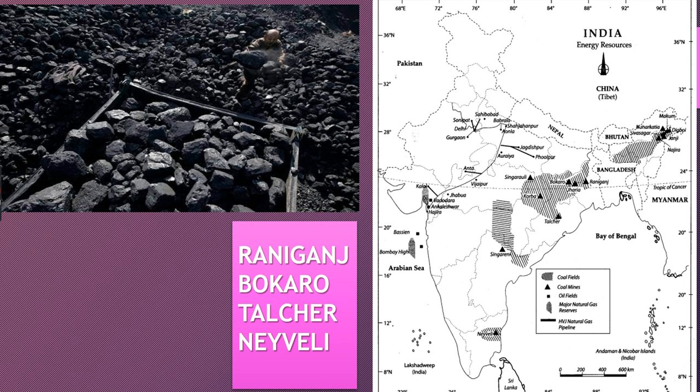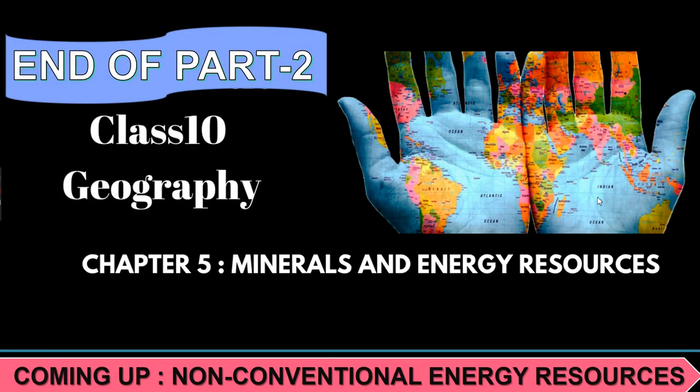The places that we have here are Raniganj, Bokaro, Talcher, and Neyveli. Raniganj is a very famous coal mine. It's here in West Bengal. Bokaro is in Jharkhand. Talcher, it's in Odisha, and Neyveli, it's in Tamil Nadu. So I have shown you the map. You can easily locate using this. So that brings us to the end of part 2 of this video.